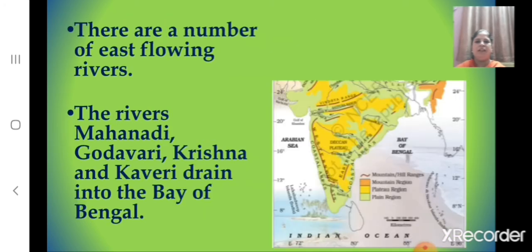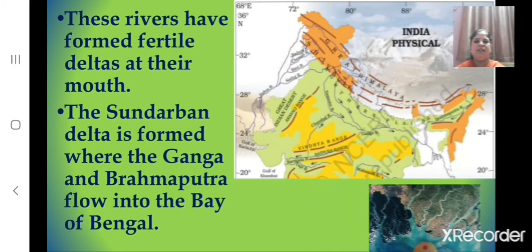And children, there are a number of east flowing rivers. So, can you name the rivers that drain into the Bay of Bengal? The rivers Mahanadi, Godavari, Krishna and Kaveri drain into the Bay of Bengal. And these rivers have formed fertile deltas at their mouth.